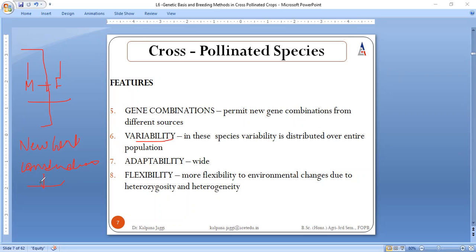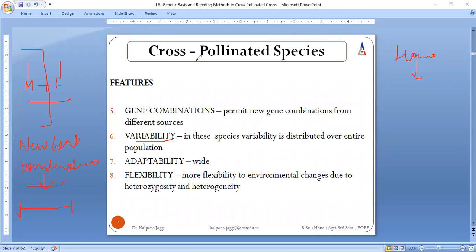The more the variation, the more the genes will adapt to a wider range of environment, and the more flexible they will be, right? Because when we say homozygosity, homo, that means there is no change of genetic content generation after generation. All the individuals in a particular progeny resemble each other in terms of phenotype and genotype.